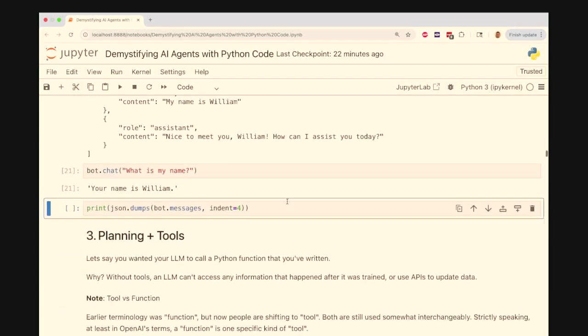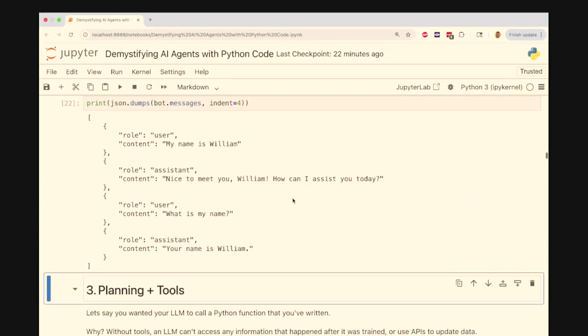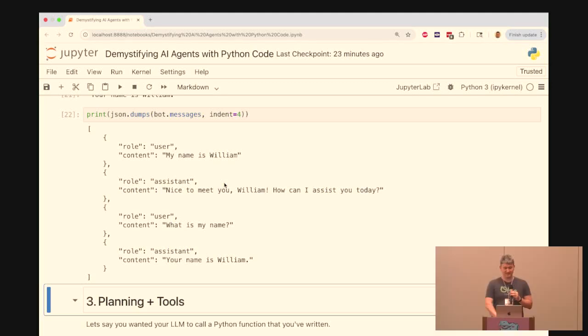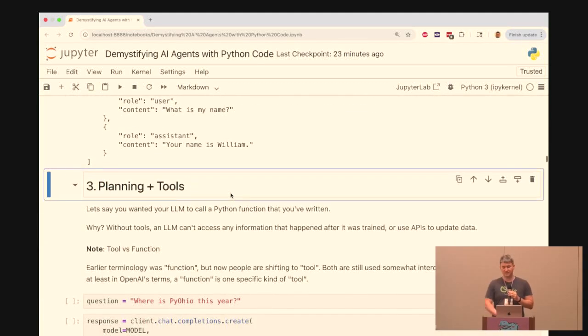So that's our second component, and we see that the bot has kept track of all of these messages in its memory. We have an LLM. It wasn't able to remember anything. Now we've added in memory, so now it can tell what I'm saying to it and reference things that I said in the past. So the next part is planning and tools.